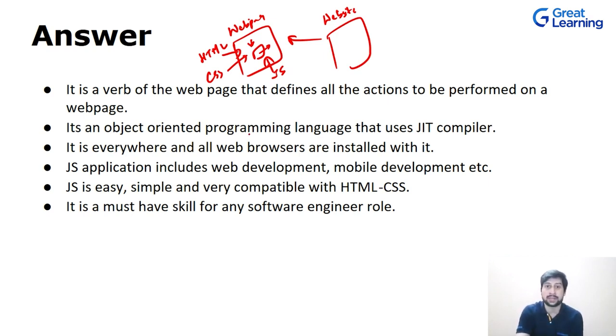It is an object-oriented programming language and it uses a just-in-time compiler. That means the best of both worlds: one is your compiler and another is your interpreter. It is everywhere and all the web browsers come installed with it. JavaScript applications may include web development, mobile development, application development. It is very easy and simple and very compatible with your HTML and CSS.